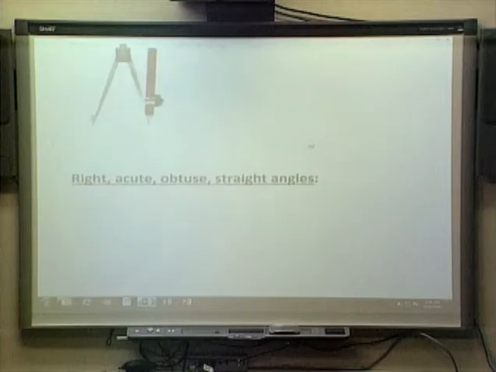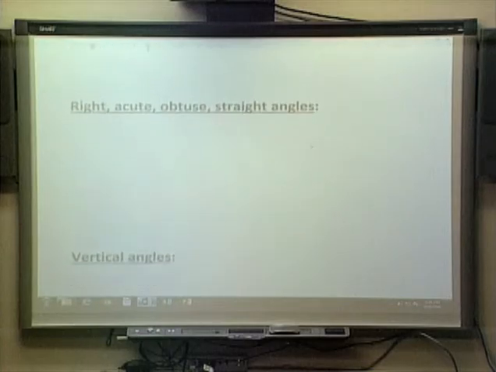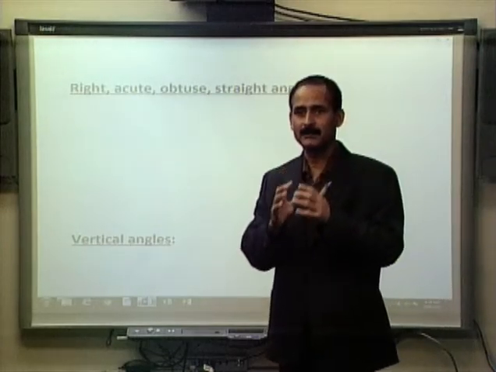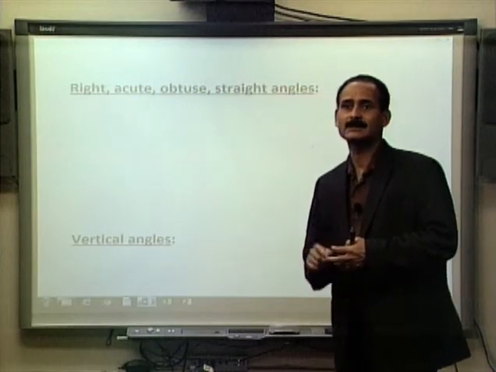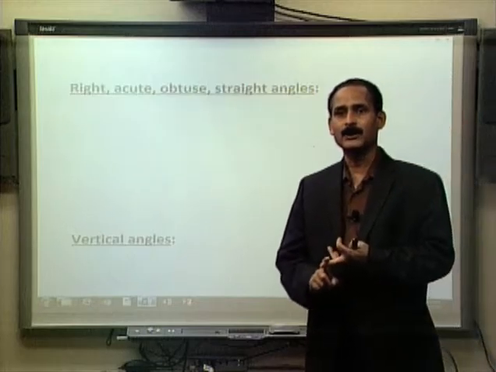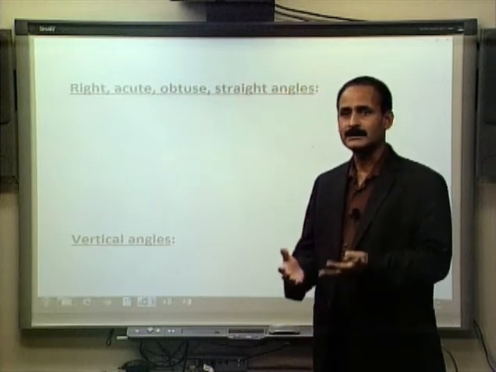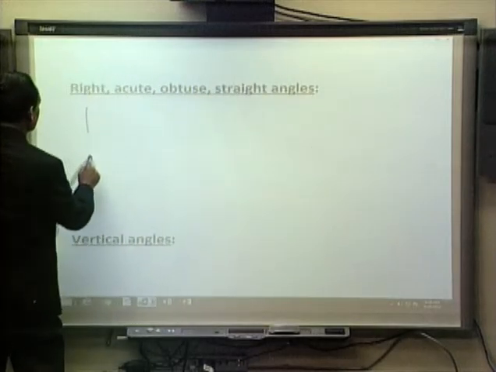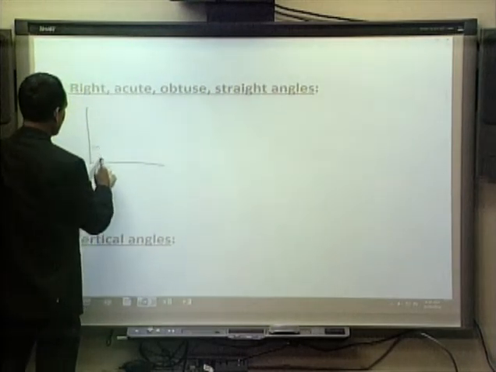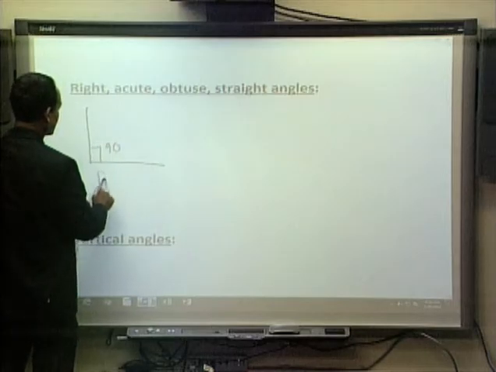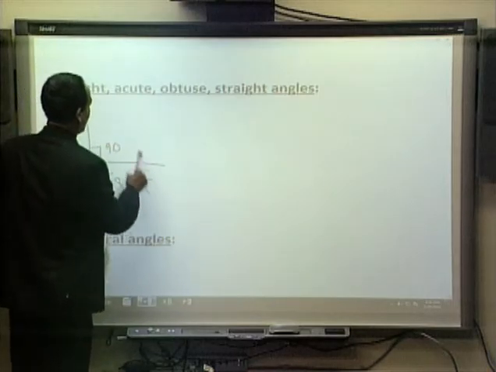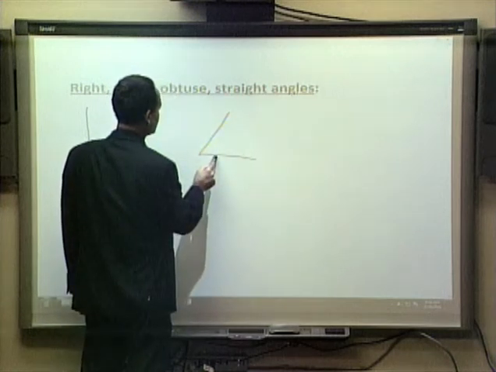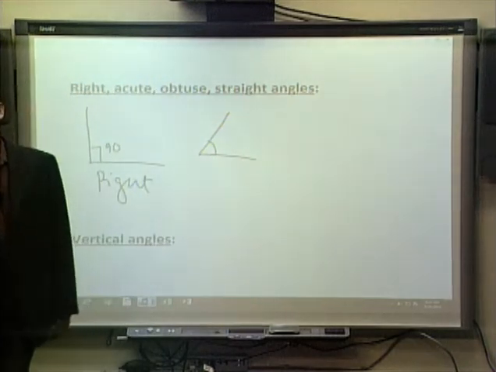Okay, and now once we are talking about angle, based on their size or their measurement, the angles are classified as a right angle, acute angle, obtuse angle, and straight angle. Right angle means an angle which is 90 degree. If this angle is 90 degree, we call it right angle. Acute angle means any angle whose measure is less than 90.